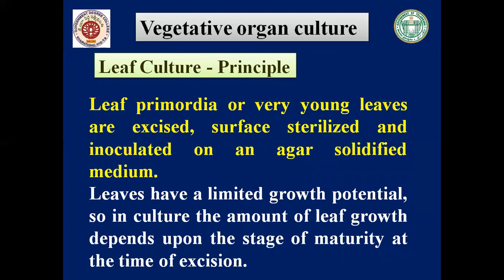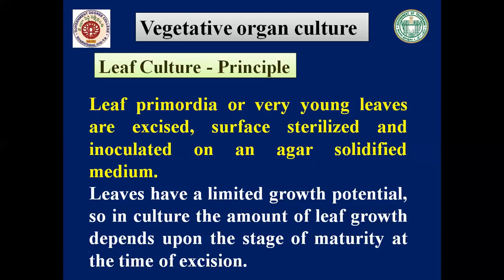Here we are going to take leaf primordia or very young leaves. They are surface sterilized and inoculated on the nutrient agar medium. It's a solid medium. Leaves have a limited growth potential. So in culture, the amount of leaf growth depends on the stage of maturity at the time of excision.